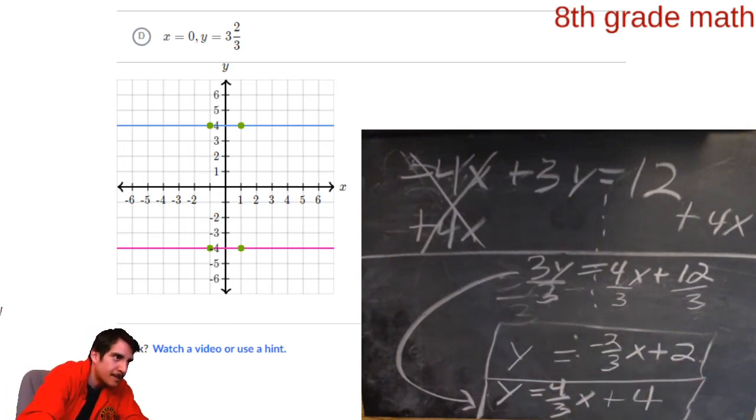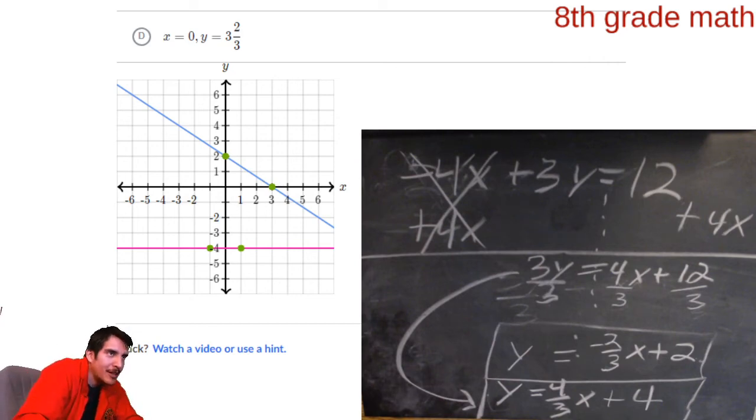All right, let's try that. I'm going to take 1 point. I'm going to begin at 2. And then from that point, I'm going to go down 2, forward 3. And it makes the line for us. We don't even have to do like 3 points like we usually do. We just do our stuff. The next equation is y equals 4/3 x plus 4.